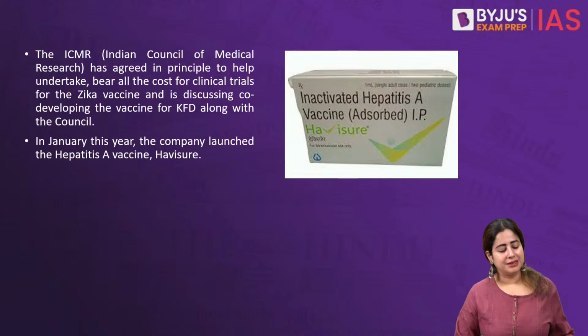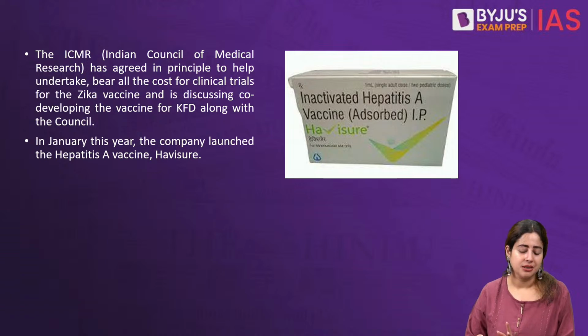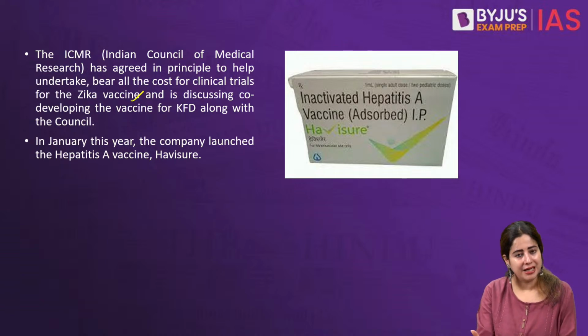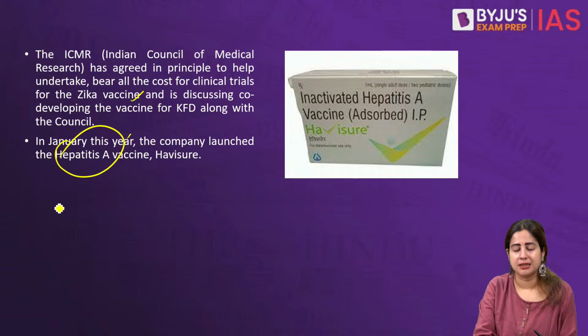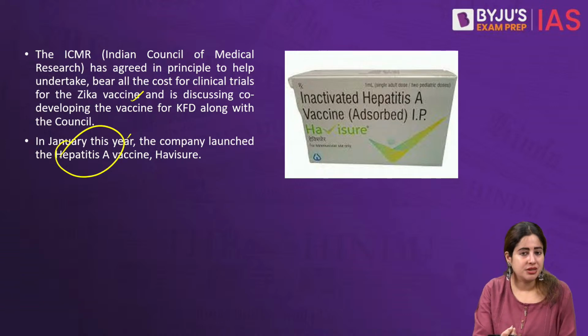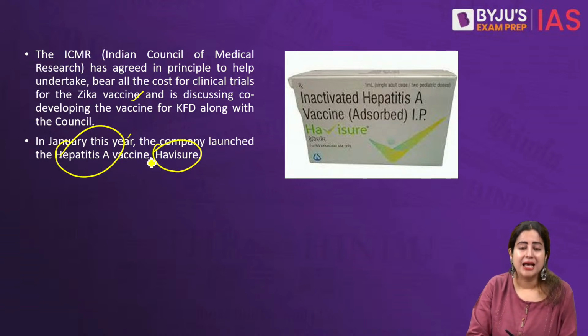Let's also remember that the ICMR, or Indian Council of Medical Research, has agreed to provide all kinds of help in developing vaccines for Zika and KFD. Now, in January 2024, very recently, IIL had also launched a vaccine for hepatitis A. That was India's first indigenous vaccine for hepatitis A, a liver-associated disorder, rather a subtype of jaundice, which was named Havisho.